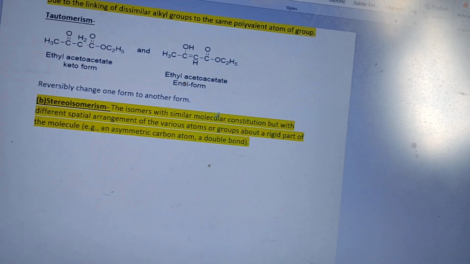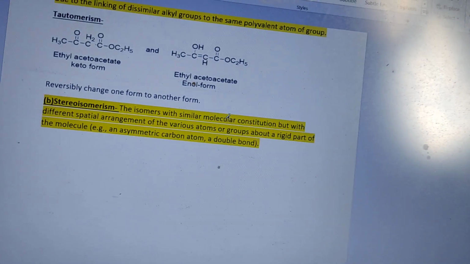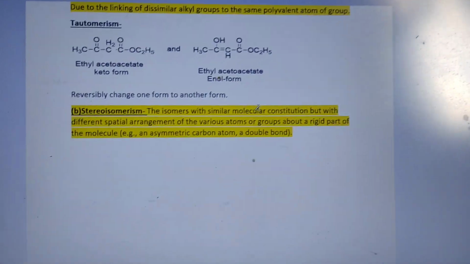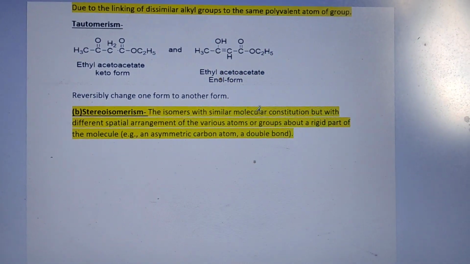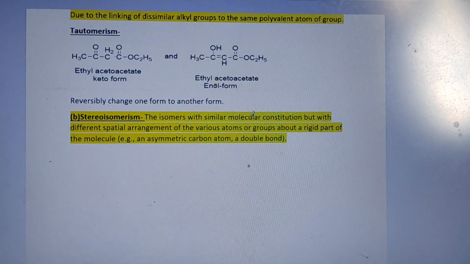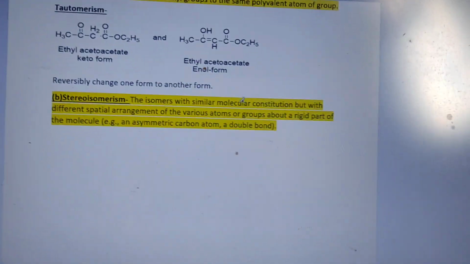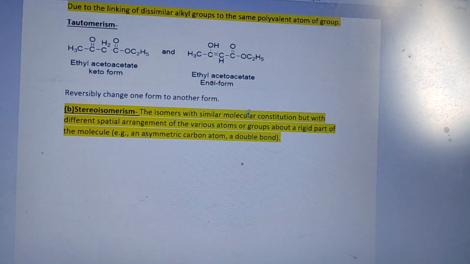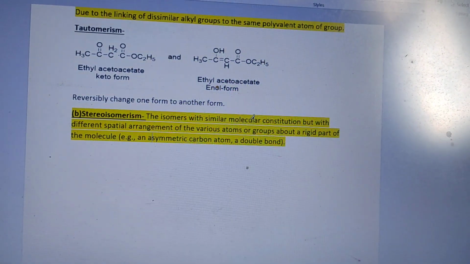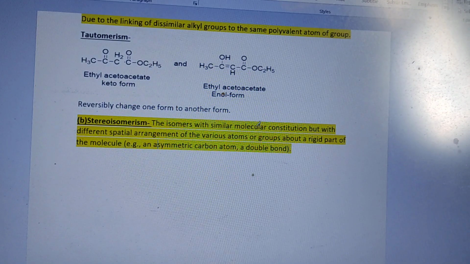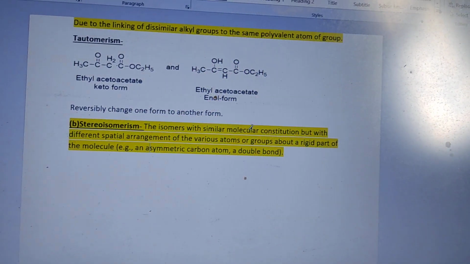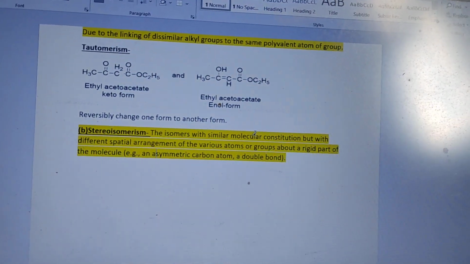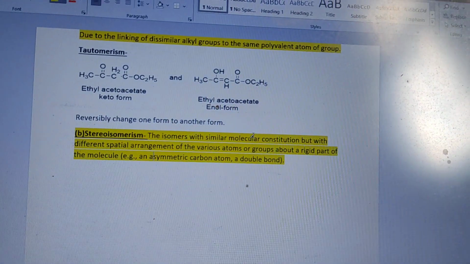The isomers have the same molecular constitution, that means atom to atom connectivity is the same. But there is a spatial arrangement that should be defined, and that is about a rigid part. Rigid part means an asymmetric carbon atom or a double bond. A double bond is also rigid because there is a restriction of free rotation. We know that a single bond can rotate freely. But a double bond is restricted towards rotation. The barrier is very high.